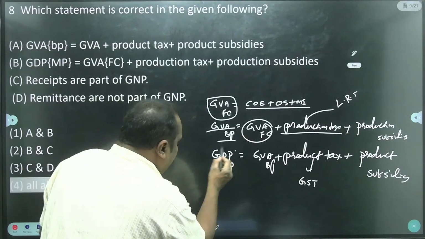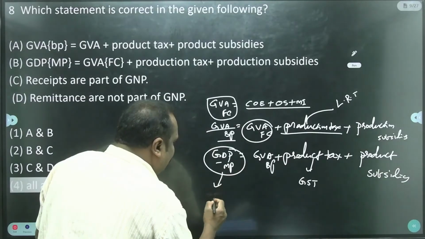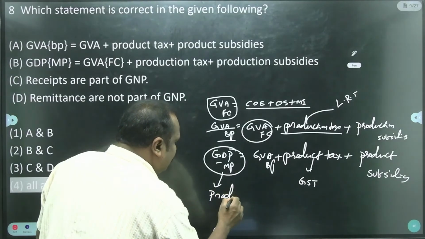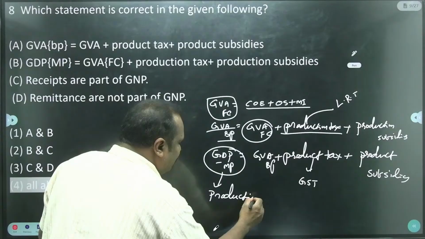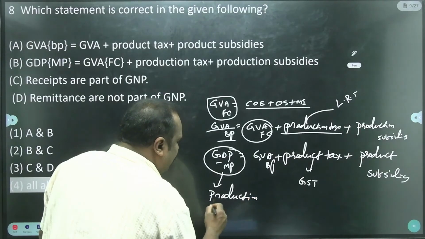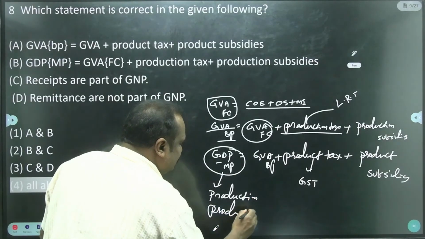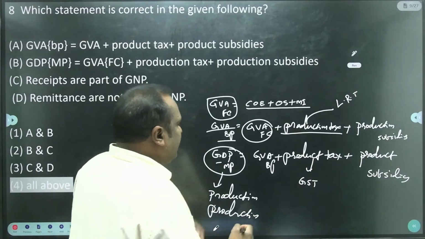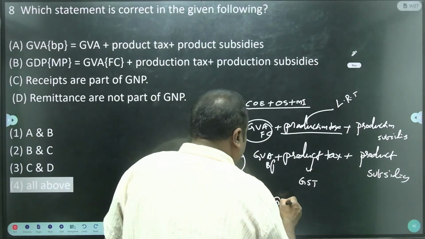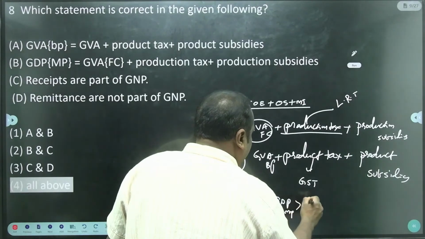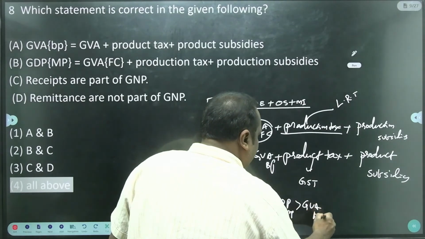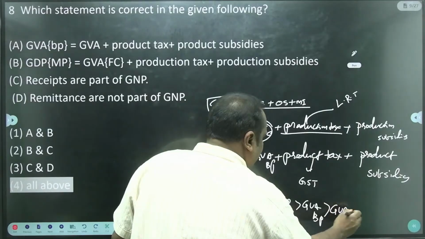See, GDP MP has 2 taxes, production tax plus product tax. So here, GDP MP is greater than GVA BP, which is greater than GVA FC.